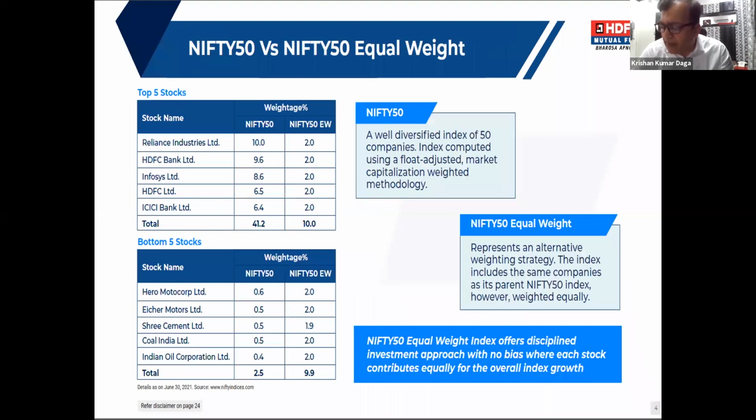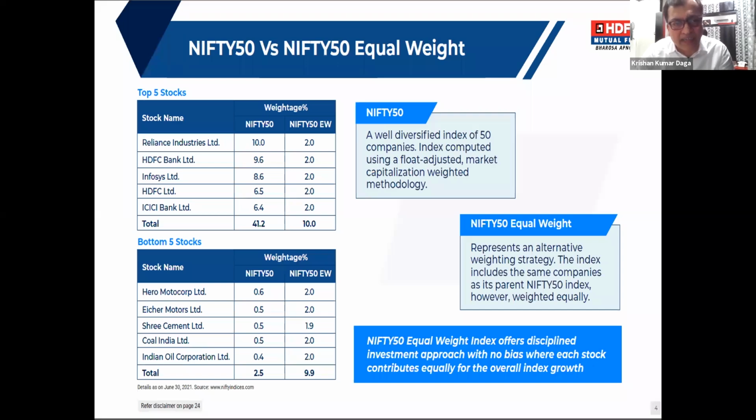In the following slide, we will again see the key difference of the weightage, how it looks. For example, if I compare Nifty 50 versus Nifty 50 equal weight, the top 5 stocks are the heavyweights because of the free float factor. In the first table you can see that the top 5 companies have a weightage of almost 41%, while in the equal weight we are investing 2% in each stock, so we'll have only 10%.